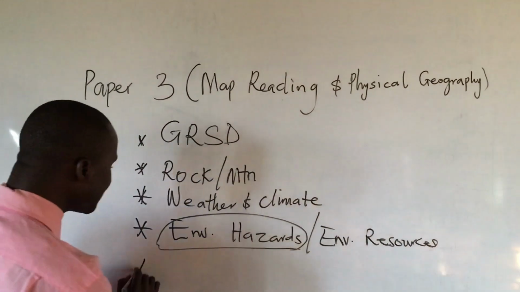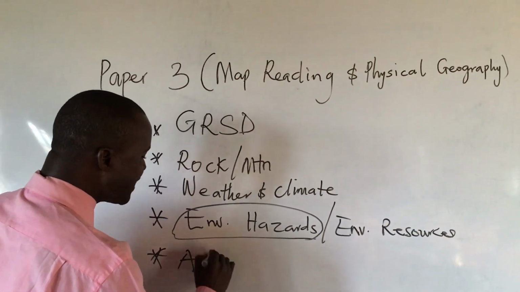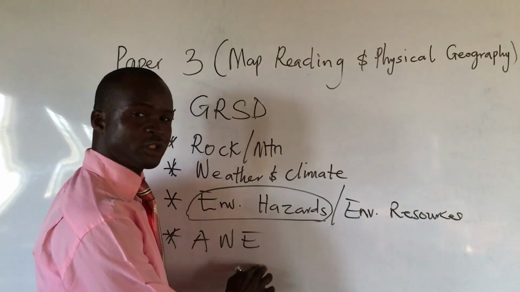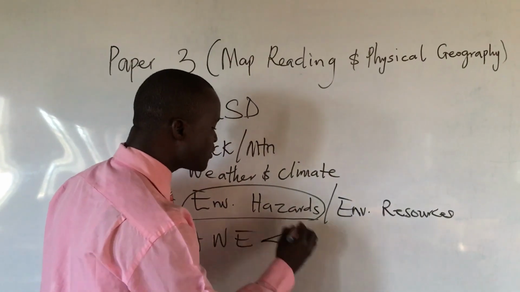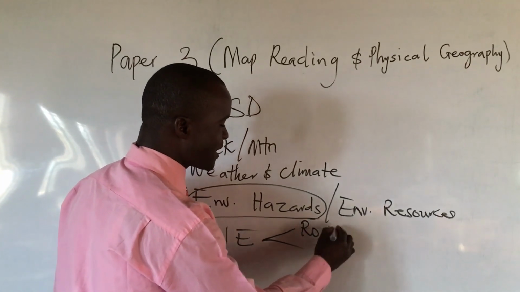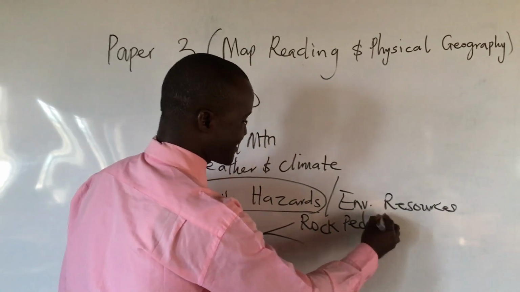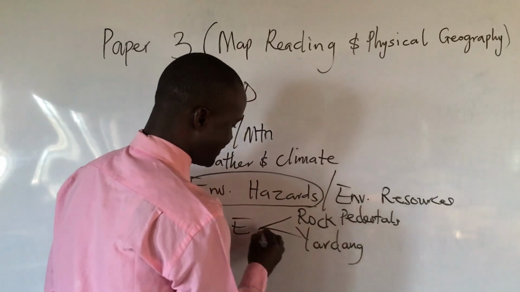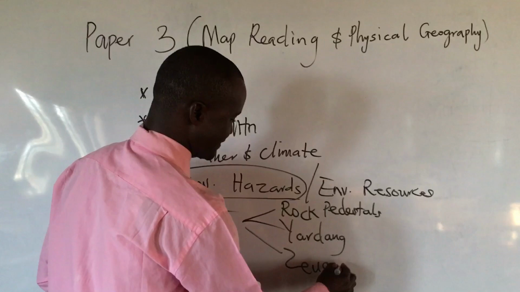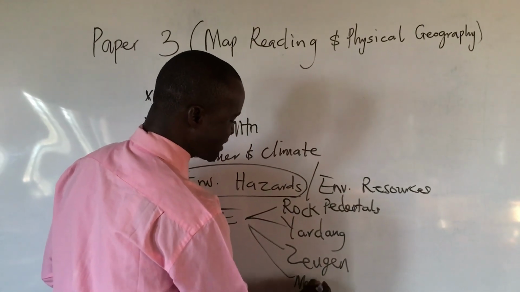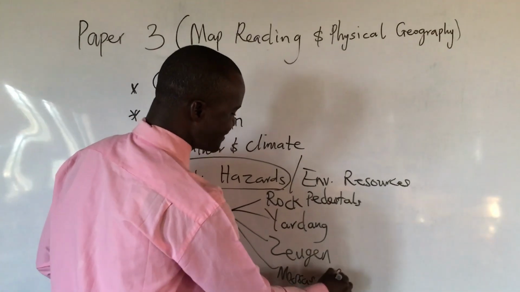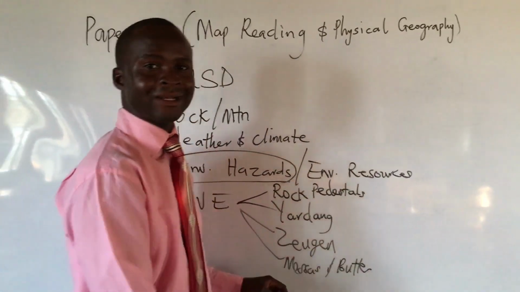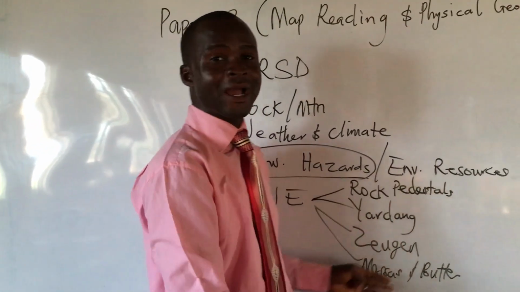The next one is actions of wind erosion in the desert. In this action of wind erosion in the desert, what are the topics that you are expected to know there? Rock pedestals, yardang, zeugen, mesas and buttes. These are the questions you are likely to see when you are writing the afternoon paper.